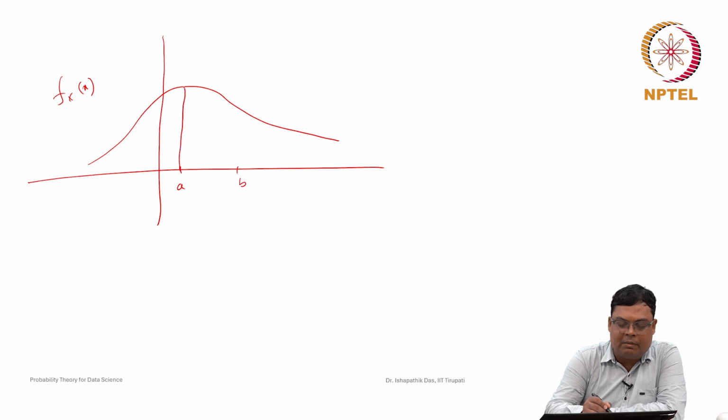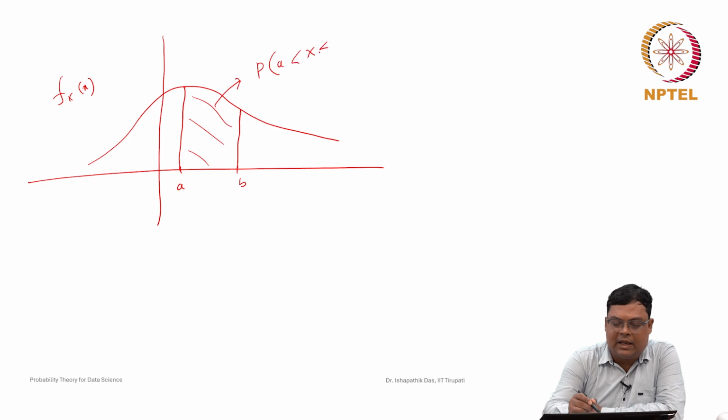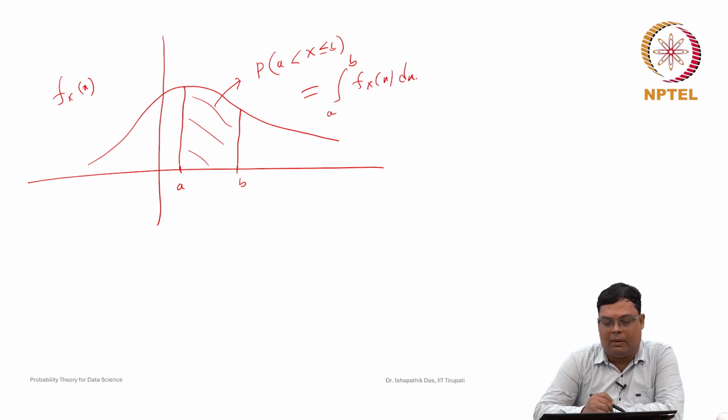This probability is nothing but the area under this curve, that is, the probability that a is less than X less than or equal to b, which is nothing but the integral from a to b of f_X(x) dx. So, this is the probability.